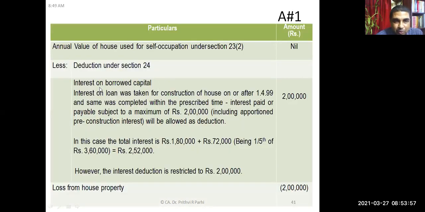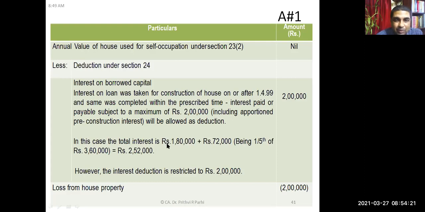Now let us see how to solve this question. Interest on loan taken for construction of the house on or after 1/4/99: since it is on or after 1/4/99, a maximum of 2 lakh rupees will be allowed, provided the construction is also completed in the prescribed time. What is the prescribed time? 5 years from the end of the financial year in which the loan is taken. So maximum 2 lakh rupees will be allowed.